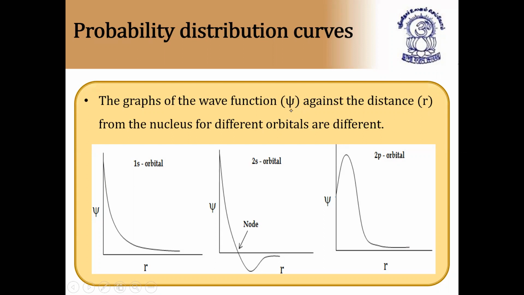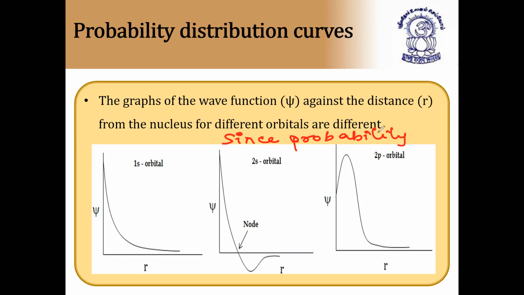Probability means expectation, so we cannot expect a negative one. Here I'm writing the statement: since probability cannot be negative, psi is not significant.